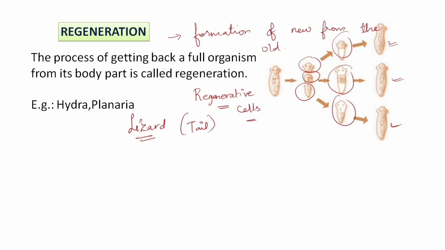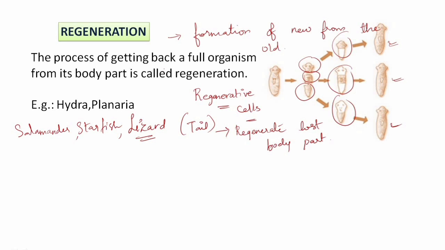So this is also a process of regeneration where only the lost body part grows. It could be a lizard, starfish, and then salamander. So all these are examples of certain organisms who have the capacity to regenerate the lost body part, and not the whole organism.